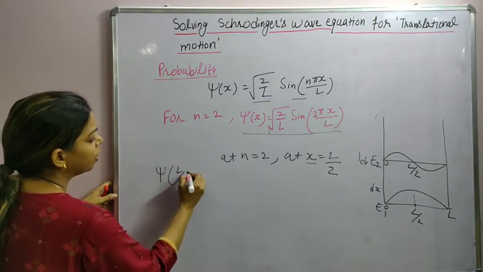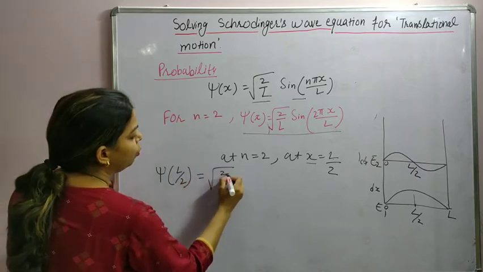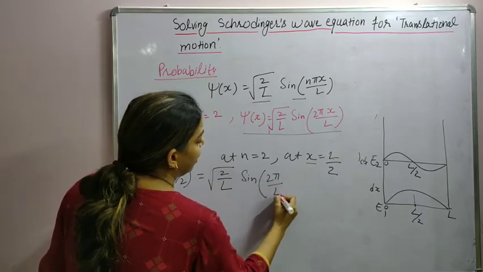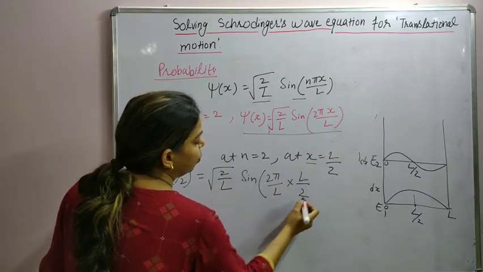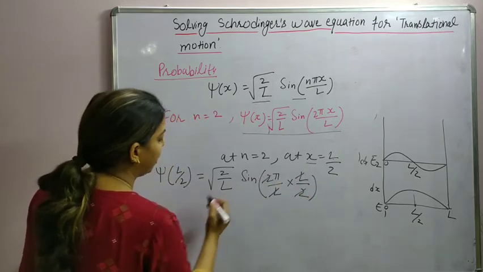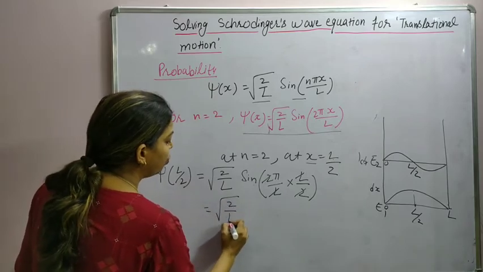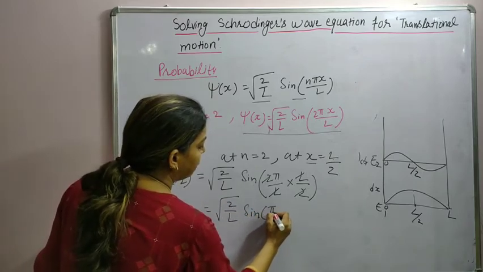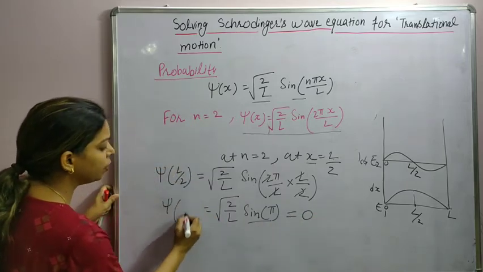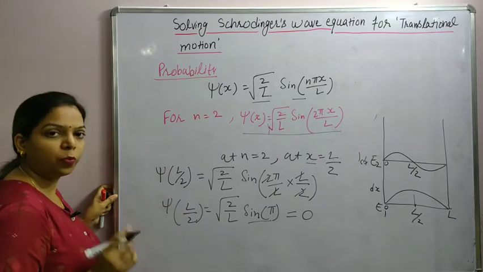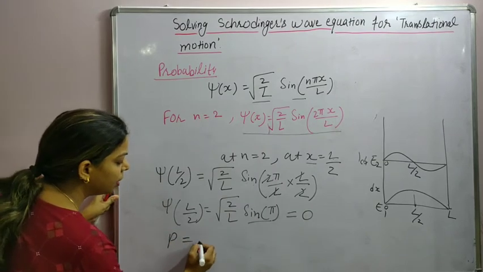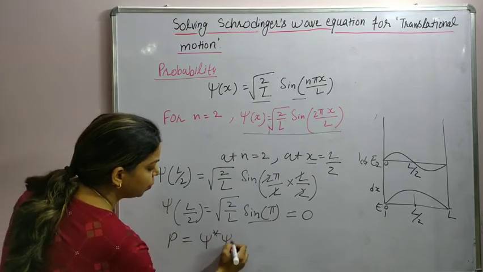Psi is equal to root 2 by L sine of 2 pi by L, x is L by 2. So L cancelled out, L cancelled out. We are left with root 2 by L sine pi, which is equal to 0. It means the wave function itself at the center of the box for the second energy level becomes 0. Hence the probability again becomes 0.